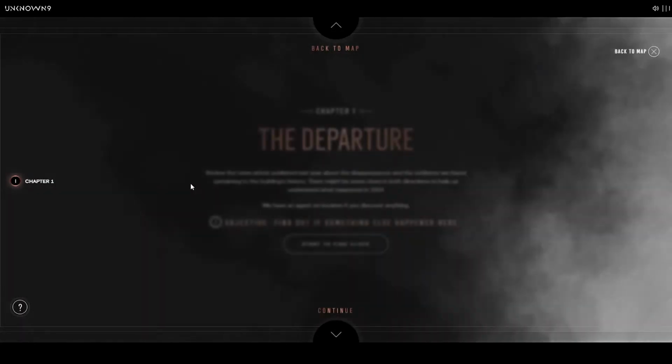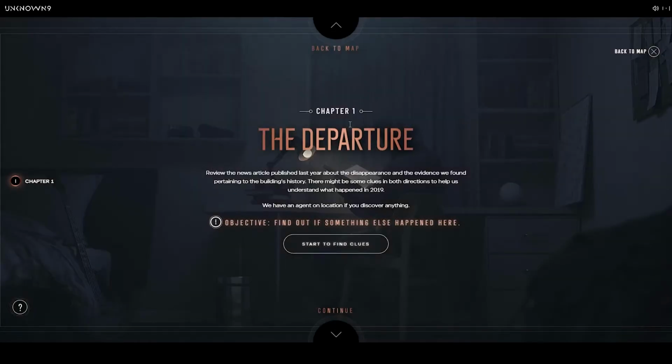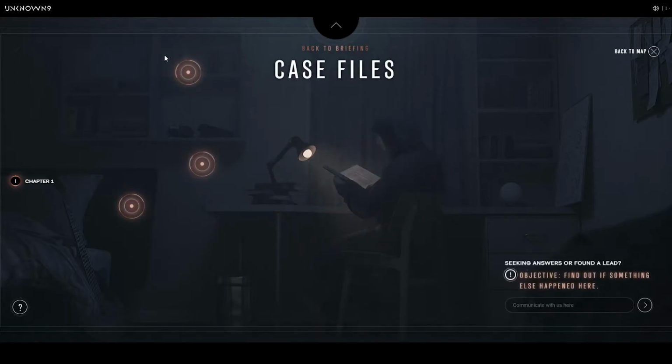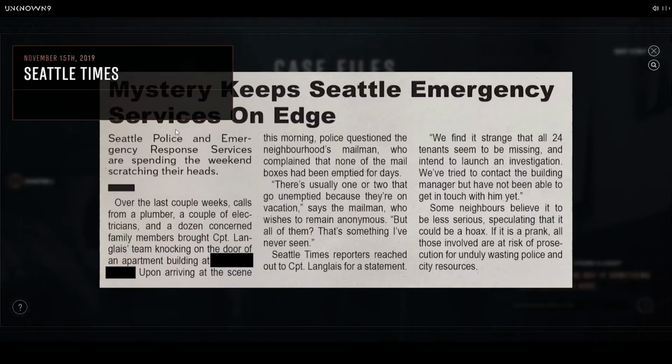Oh, I'm excited. I am excited. All right, Chapter 1, The Departure. Review the news articles published last year about the disappearance and the evidence we found pertaining to the building history. There might be some clues in both directions to help us understand what happened in 2019. Okay, so we know when that took place then. 2019. You have an agent on location if you discover anything. Start to find clues. Seattle Times.